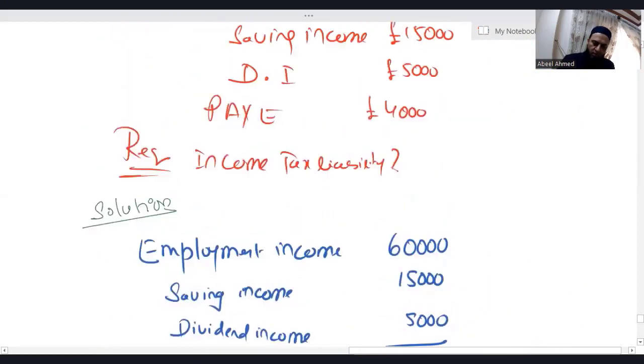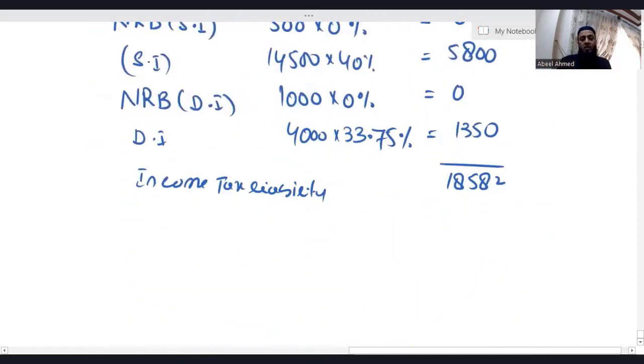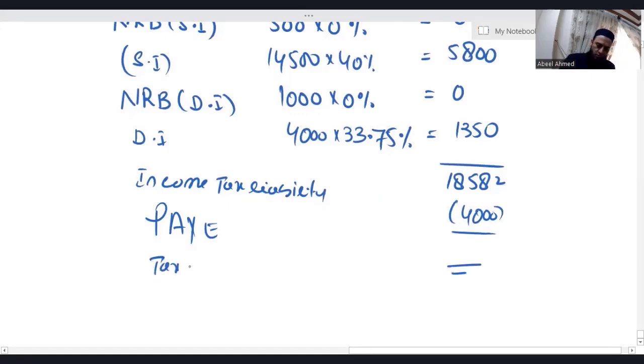What is the amount of the pay? Pay is 4,000. The tax which this individual has already paid in advance is 4,000. Let's deduct PAYE, Pay As You Earn, which is 4,000. So 18,582 minus 4,000 is 14,582.